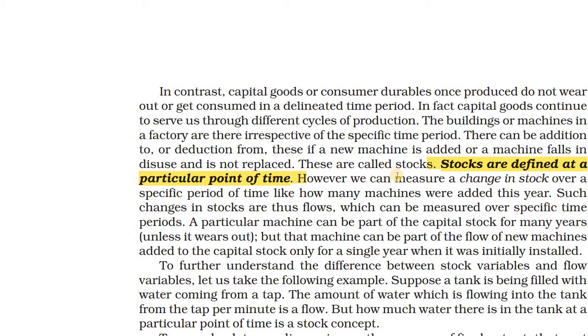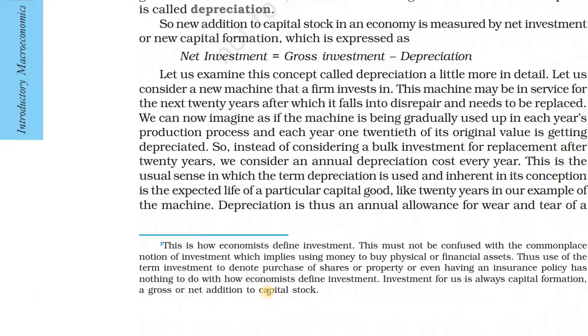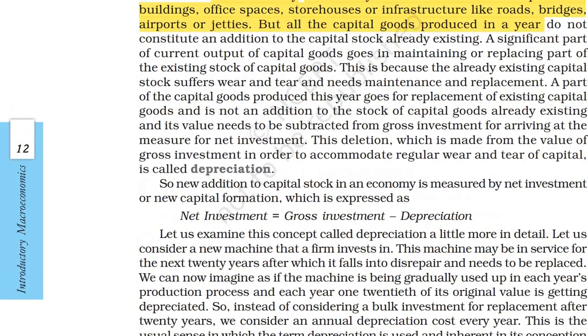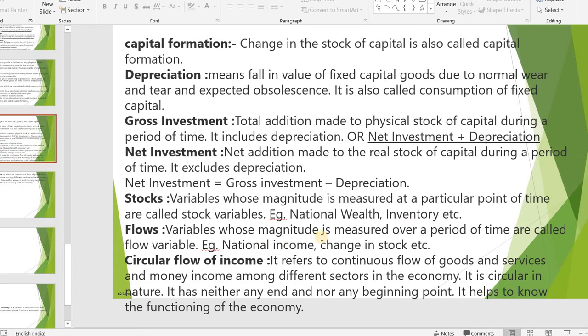Stocks are measured at a particular point of time, whereas flow is measured over a period of time. Variables whose magnitude is measured over a period of time are called flow variables. For example, national income, change in stock, etc.